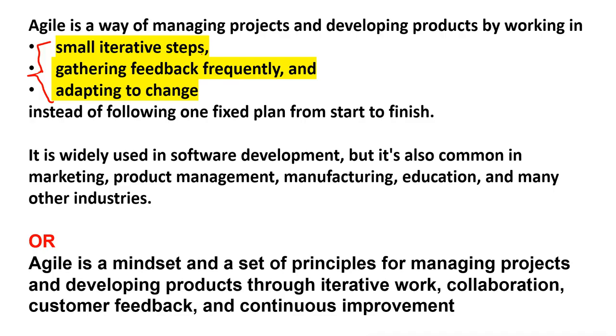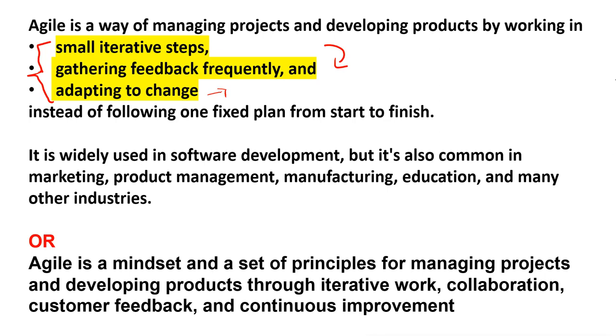What does it mean? Suppose you are making a website for the customer, you will divide the website into different phases or different steps. You can say if they are looking for 5 pages, we will divide it into 5 pages. After completing one page, we have to show that page to the customer or the client. They will provide us some feedback. On the basis of that feedback, we will improve or refine that page. And if at the end, or any time in the project, the customer says he or she wants to add new pages or any other information, we have to accept that change happily. So these are the three main points.